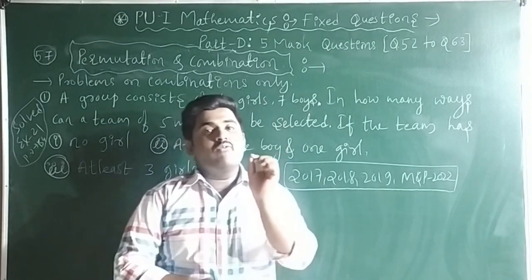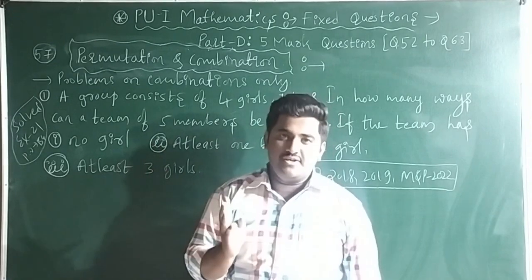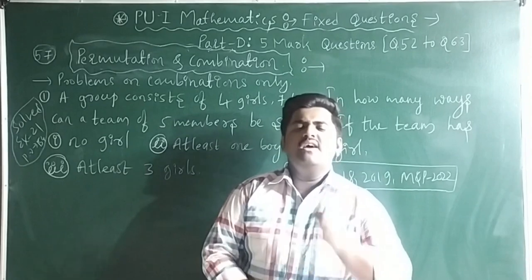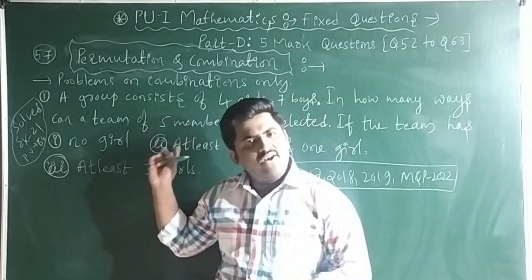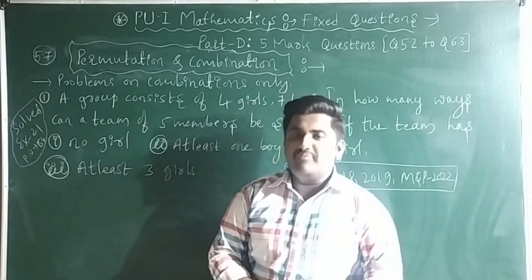It is on textbook page number 154. I hope you followed. This is a very important question, guys. This is question number 57 asked from permutation and combination. Definitely you are going to get this question only, and that too on combinations only. Right. Now we'll talk about question number 58.